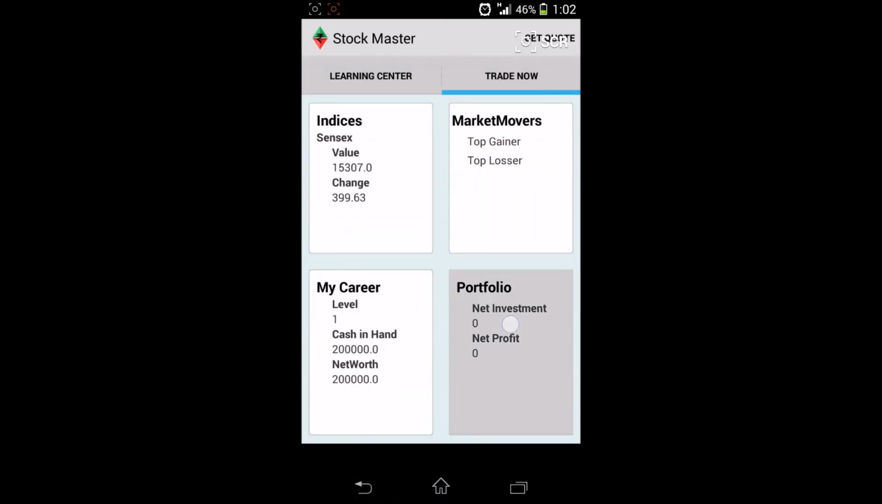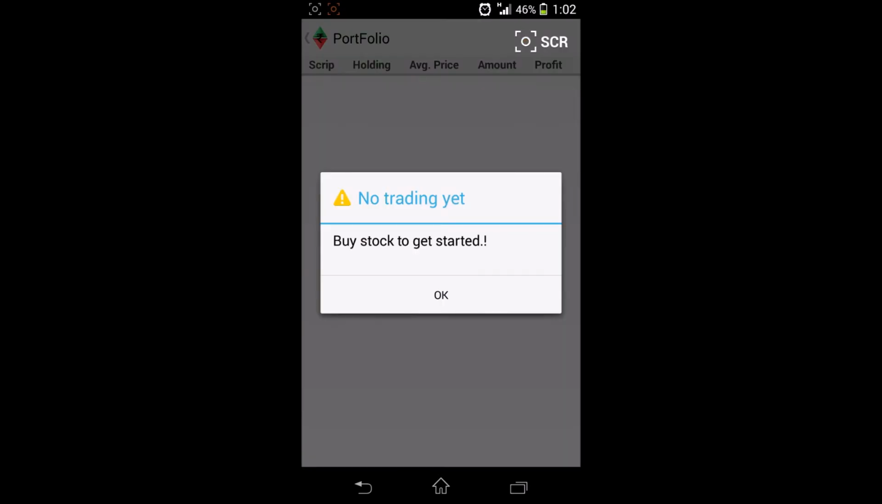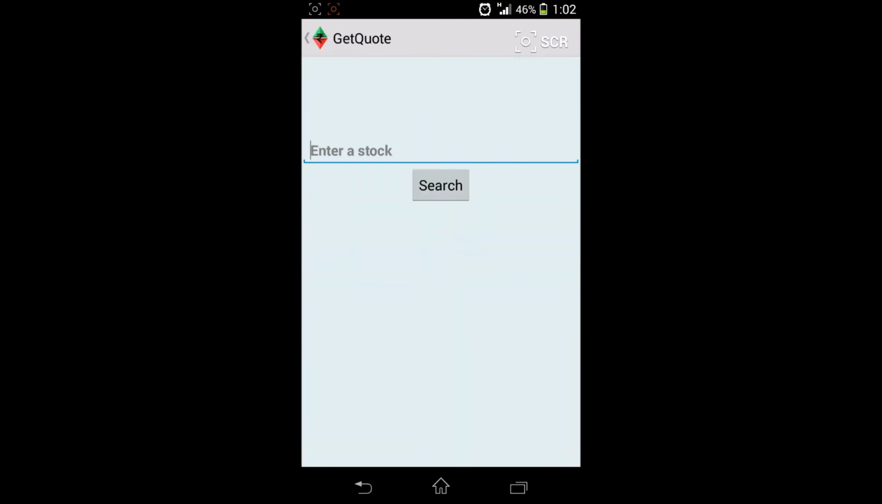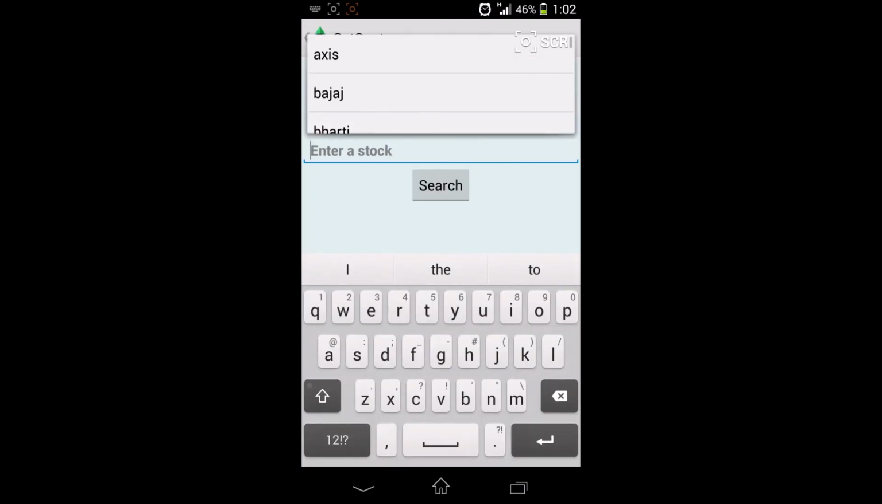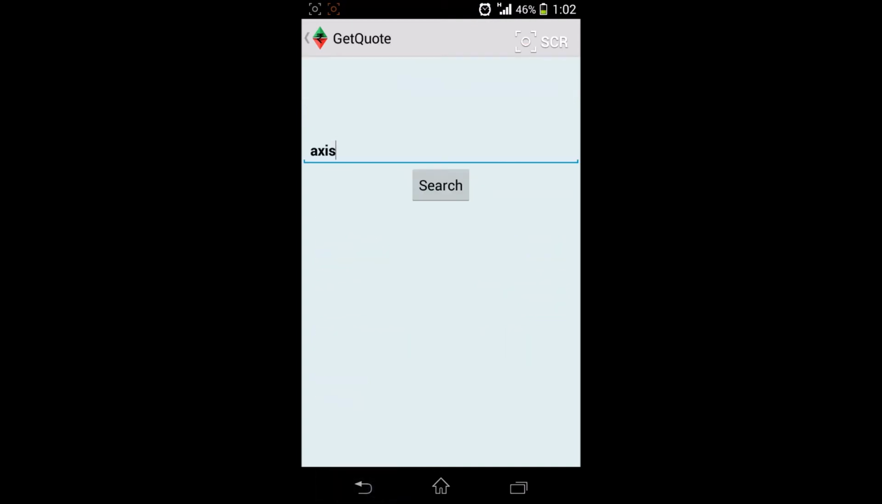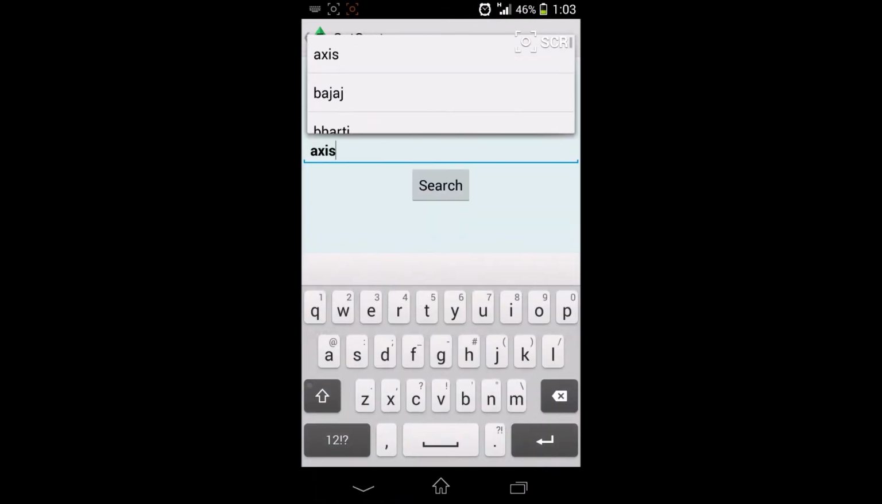Then Portfolio. Portfolio shows whatever I have bought or sold. So it says buy stocks to get started, it gives me a warning. So I'll buy something and it will get added here. Get quote, search, access. See, I'm level 1, so buy and sell is disabled right now, so I have to choose another stock. So I'll try Bajaj.